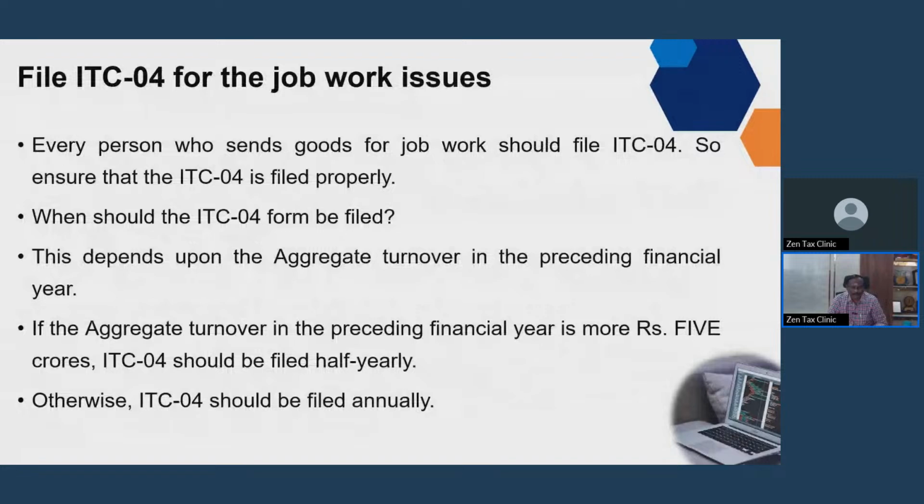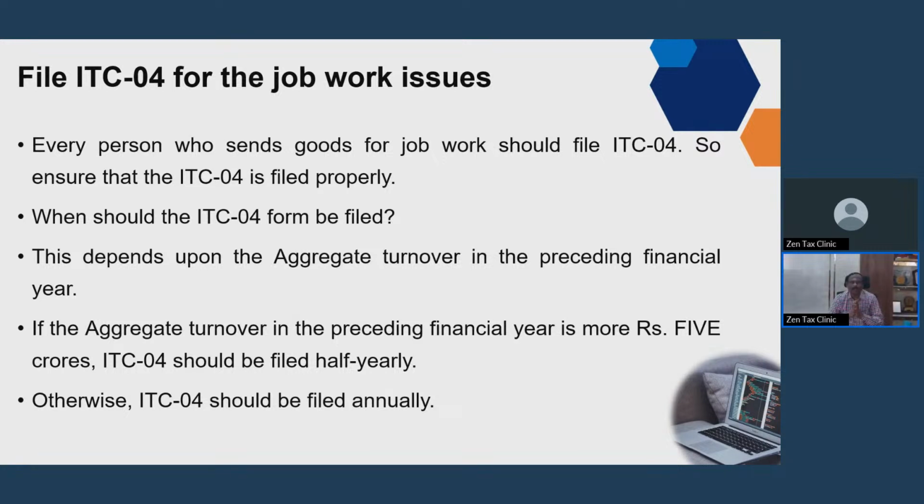Then ITC 04 for job work. This is an important area that has been omitted. See, every person, because Coimbatore is an area where everything is given for job work, every person who is sending goods for job work has to file a document called ITC 04.